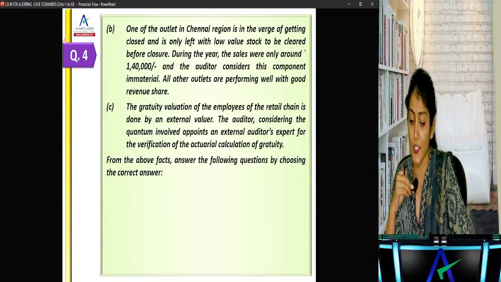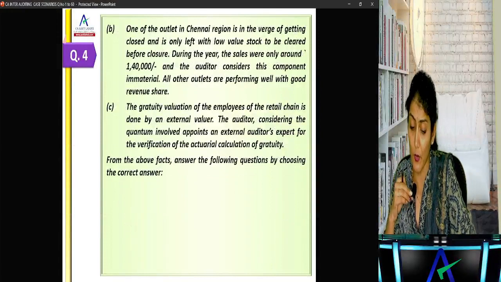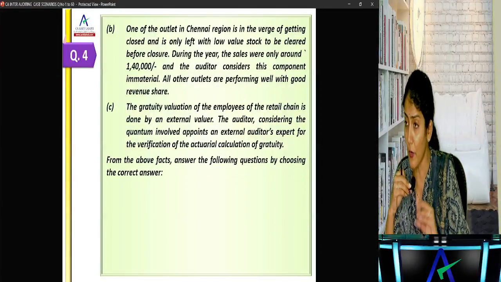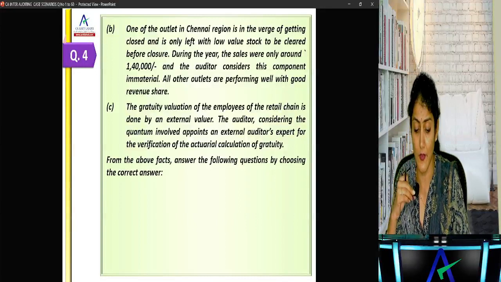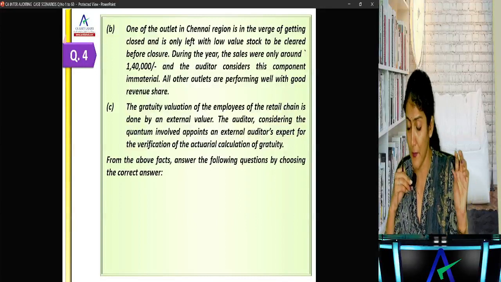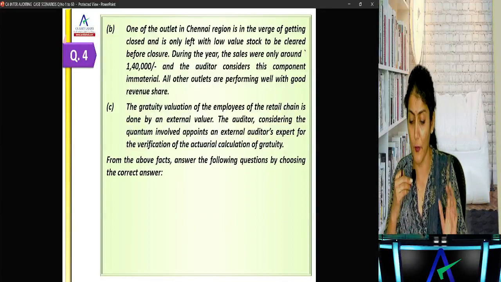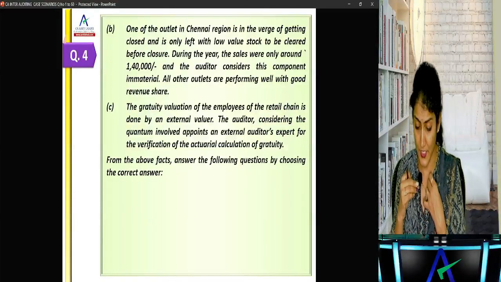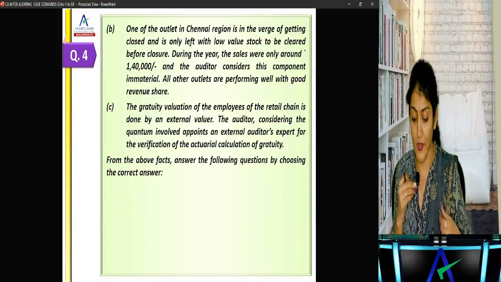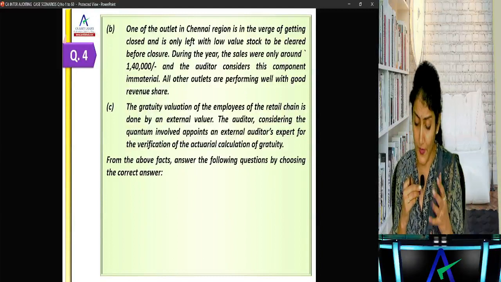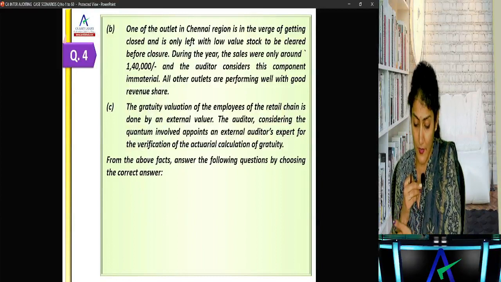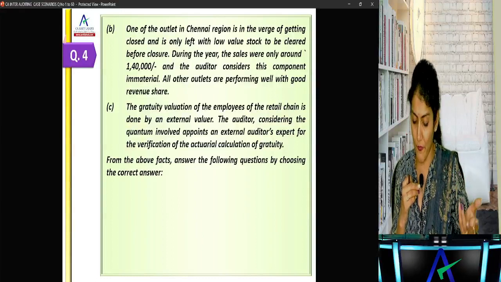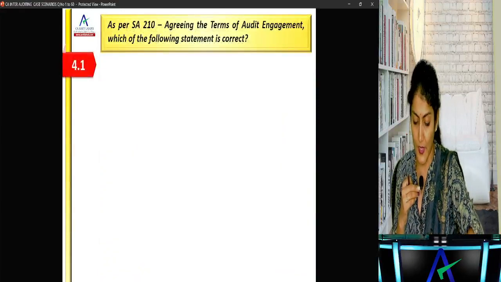One of the outlets in the Chennai region is on the verge of getting closed, as it is only left with low stock to be cleared before closure. During the year, the sales were only around 1,40,000 and the auditor considers this component to be immaterial. All other outlets were performing well with good revenue share. The gratuity valuation of the employees of the retail chain is done by an external valuer. The auditor, considering the quantum involved, appoints an auditor's expert for the verification of the actuarial calculation of the gratuity. From the above facts, answer the following questions by choosing the correct answer.